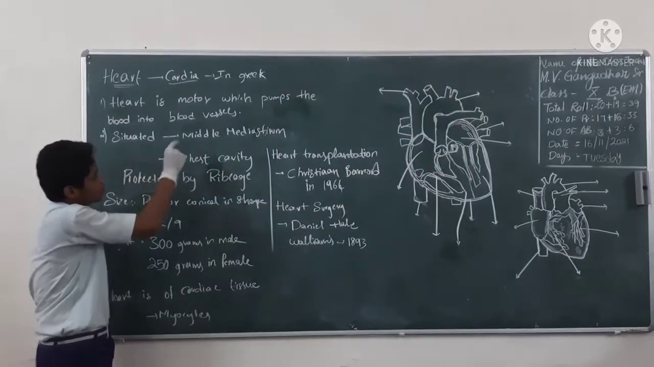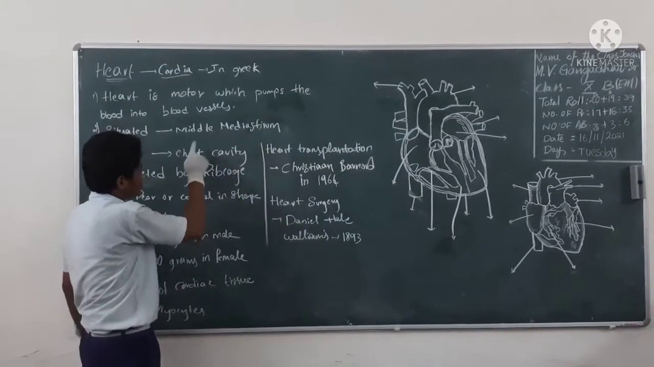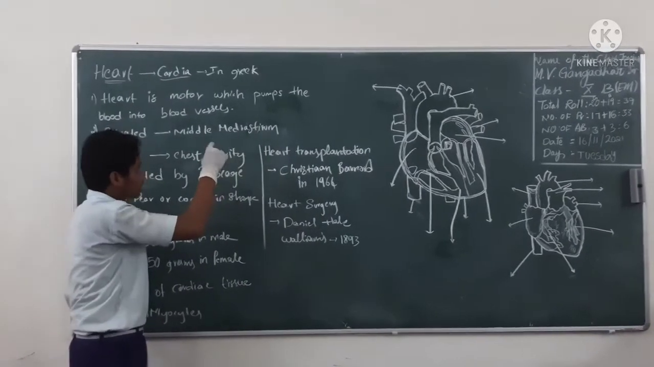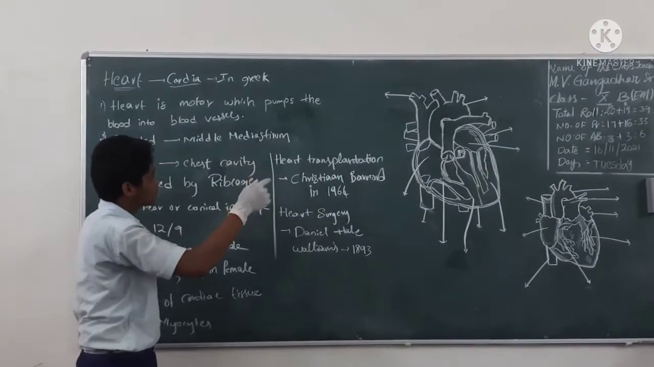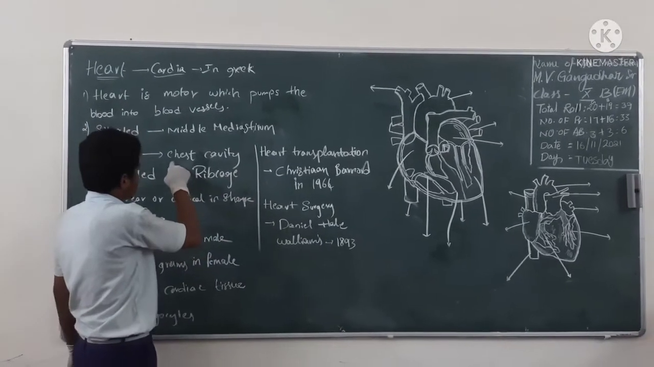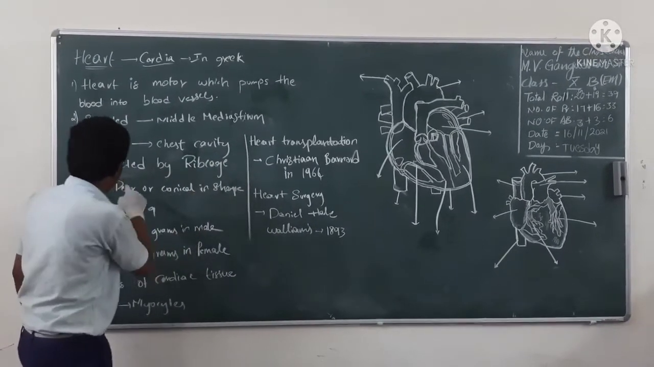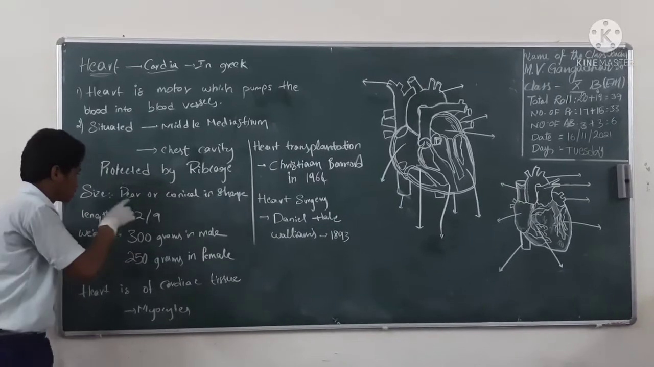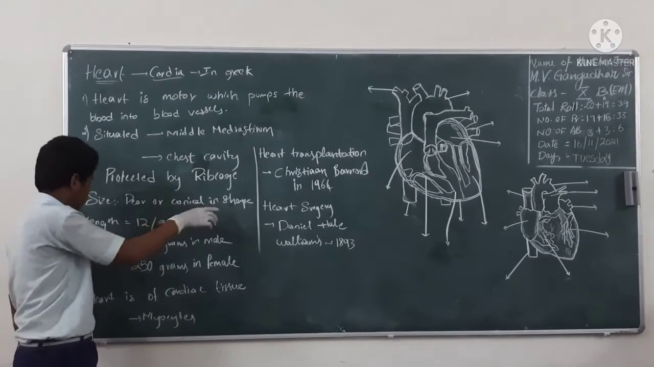It is situated in the middle mediastinum. Mediastinum is nothing but the space which is present between the two lungs in the chest cavity, and the heart is protected by the rib cage. Size: spherical or conical in shape.